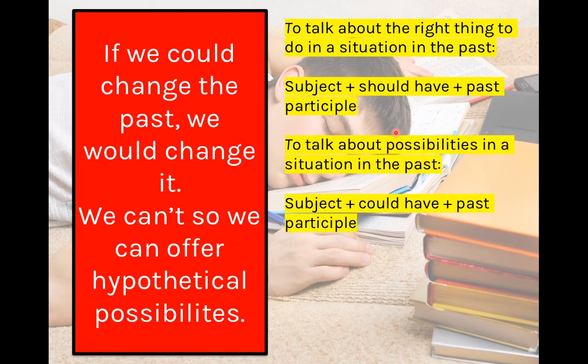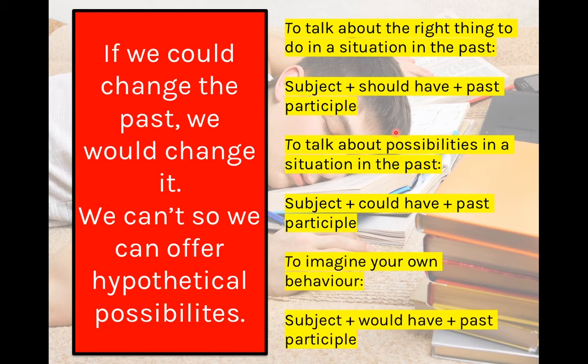To talk about possibilities in a situation in the past, we use subject plus could plus have plus the past participle. We use these when imagining a situation in the past that cannot be changed, but let's say we want to offer an alternative. We want to offer a possibility, so we use subject plus could have plus past participle.